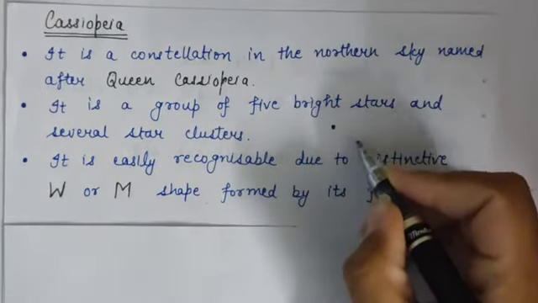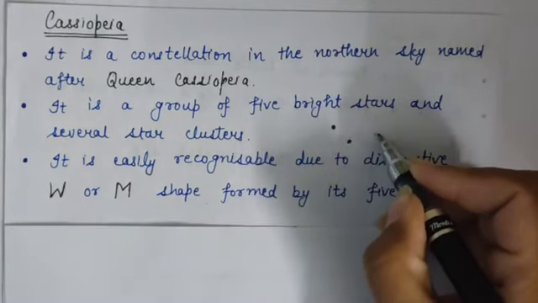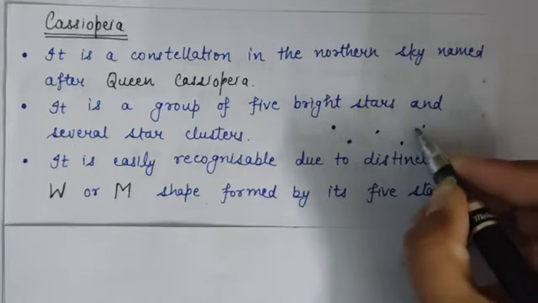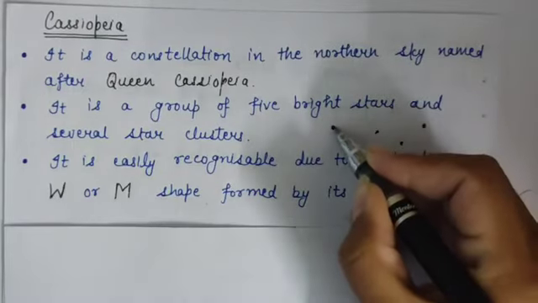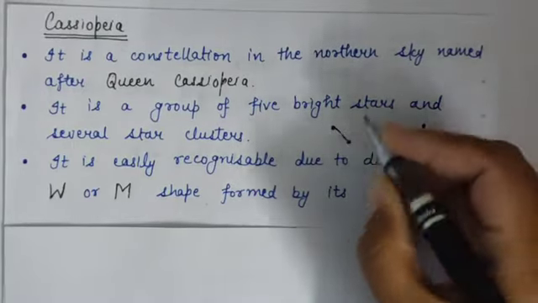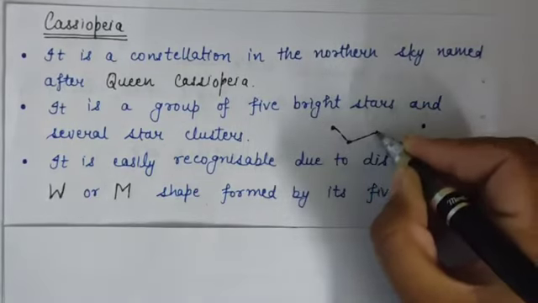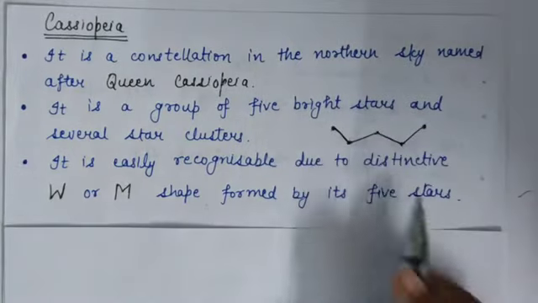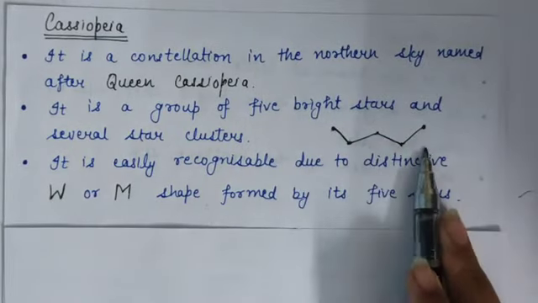There are 5 stars. These are the stars and it looks like a W. This is the Cassiopeia constellation.